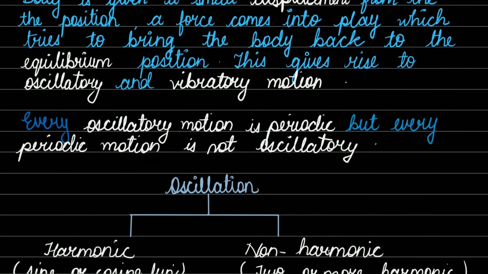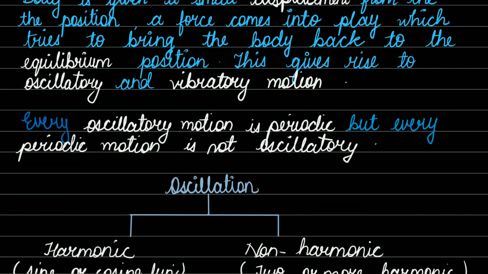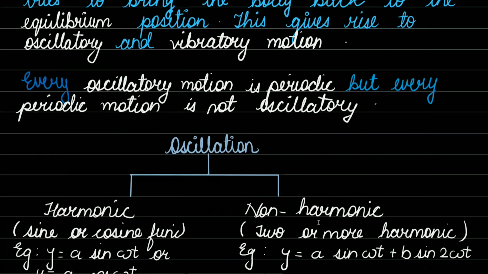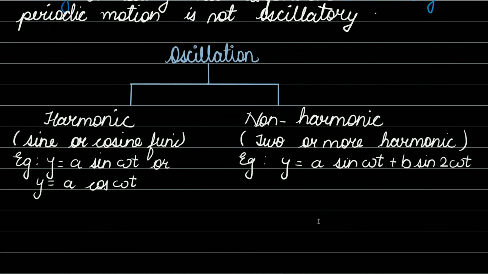All right. And one more thing I would like to tell you, there is a significant difference between an oscillatory motion and a vibratory motion. If we consider a tree, the oscillation of a branch of a tree is an oscillatory motion. But if we have a higher frequency oscillation, like the vibration inside a musical instrument like a guitar, a violin or a sitar, the strings vibrate with a high frequency.